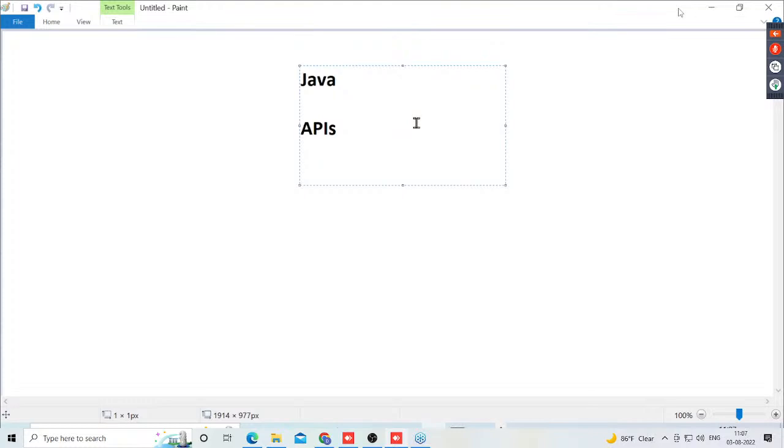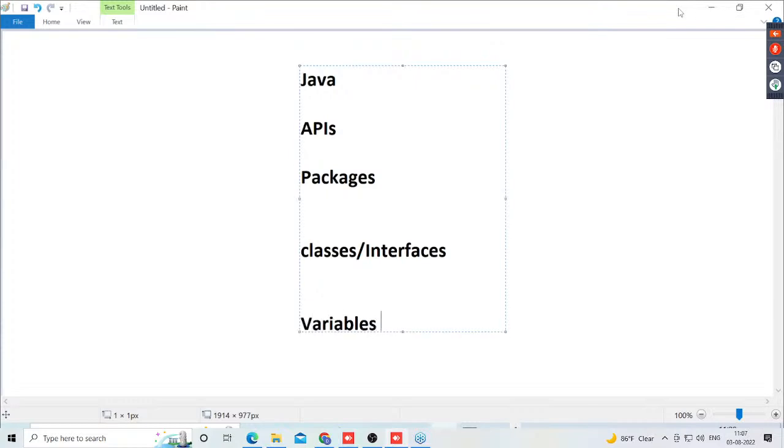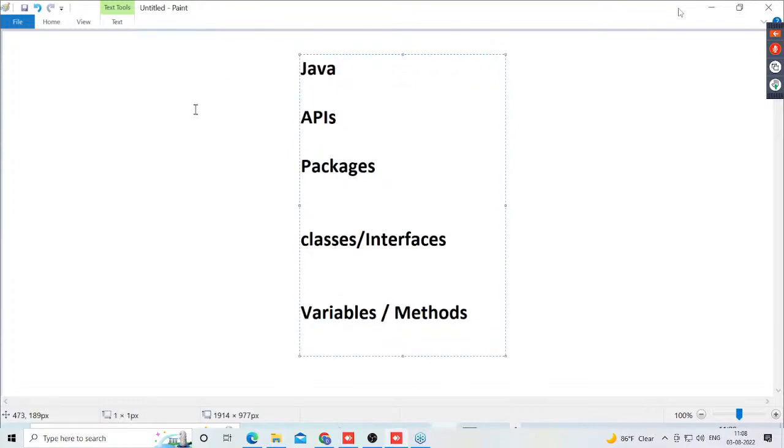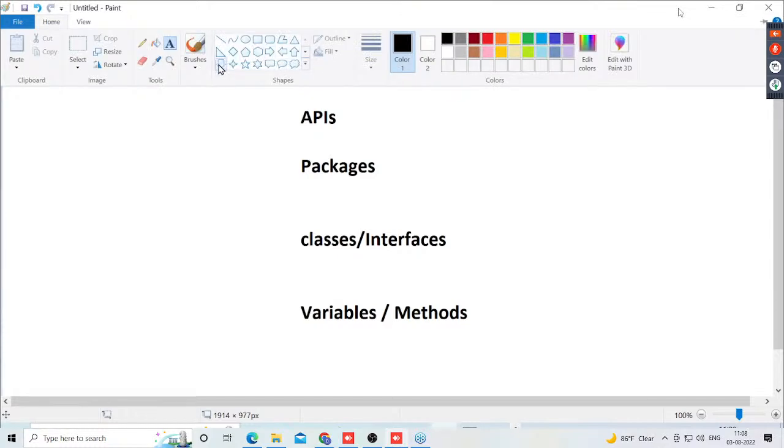API is nothing but the collection of packages. API is the collection of what? Packages. Package is the collection of classes and interfaces. A package is a collection of what? Classes and interfaces. Okay. What is a class or interface now? It's a collection of variables and methods.